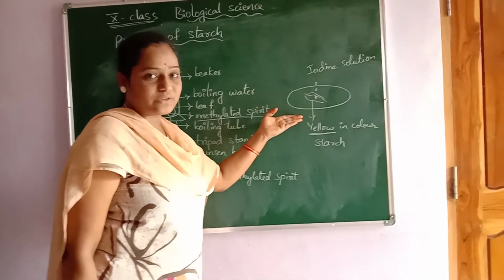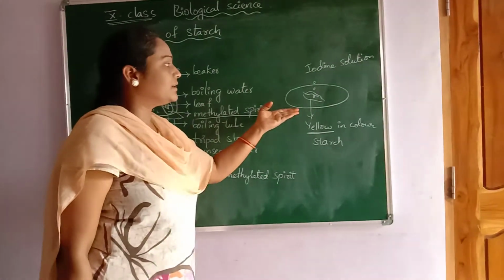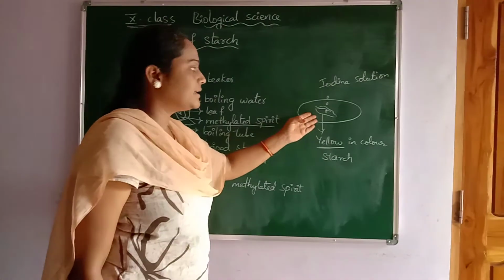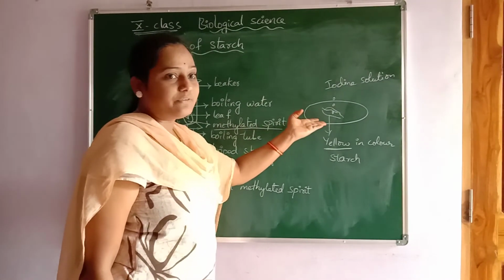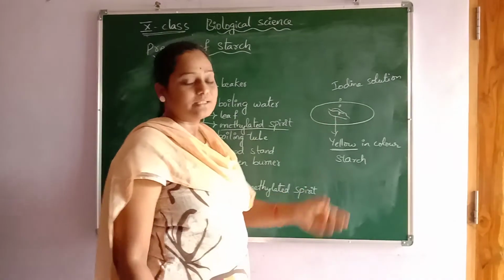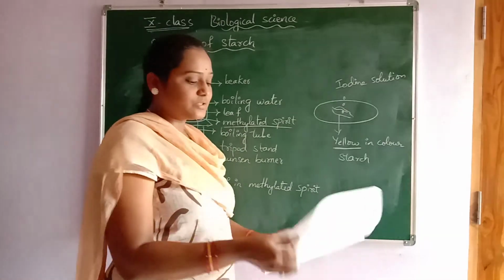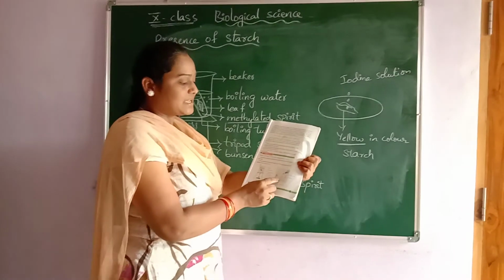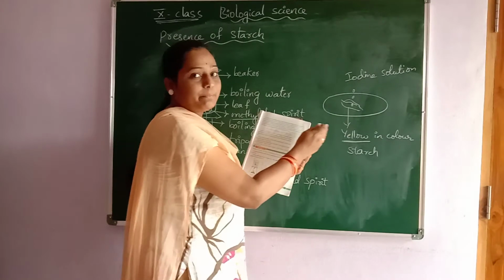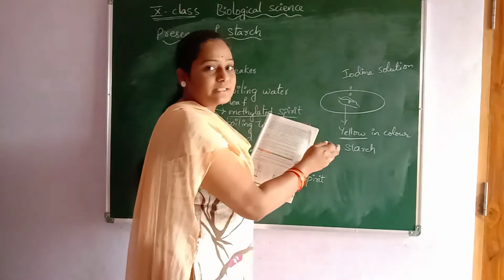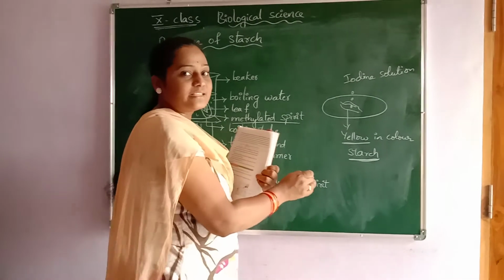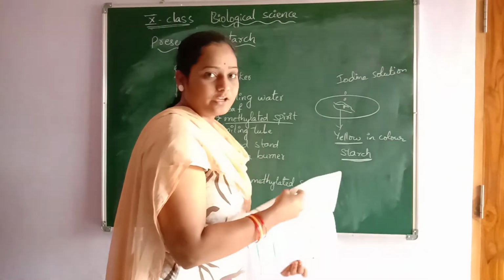Then the chlorophyll disappears in the solution, and we can observe a yellow color leaf, as shown now. The yellow portion present in the leaf is known as starch, which is the food material we take as food.